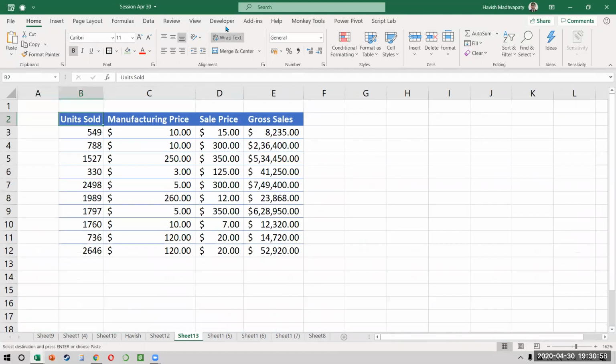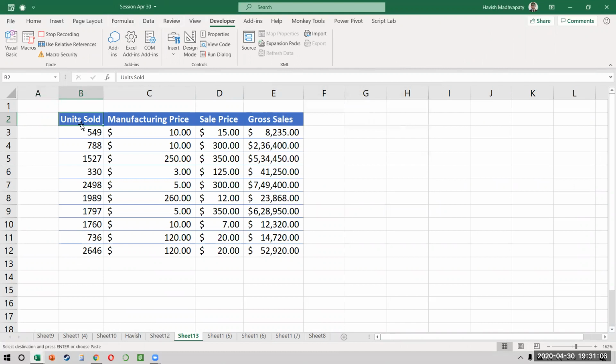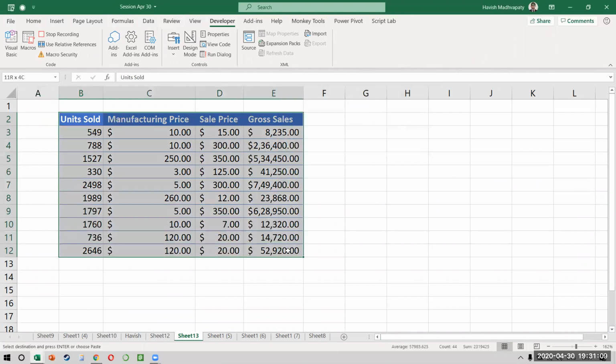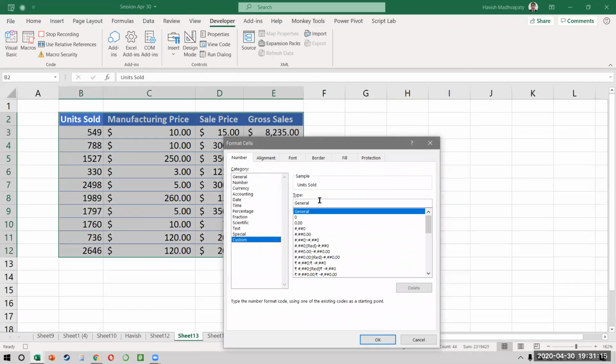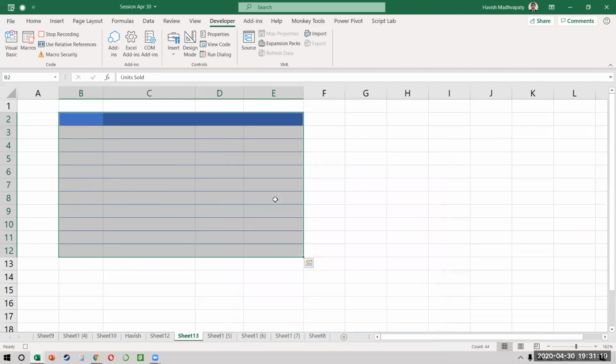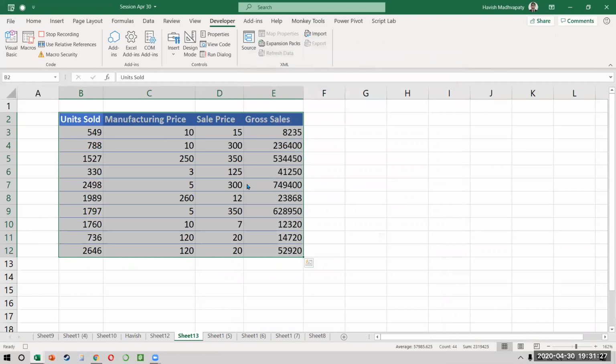So watch this. I'll click on Developer, Record Macro, and I'll call this Hide Numbers. Okay. So I select my cells. This is an absolute recording again. Select your numbers, right click, format cells, go to custom, and this General becomes semicolon, semicolon, semicolon. How do you bring it back? Again, you go back to format cells and you change it back to General. Okay. And then let's stop the recording.